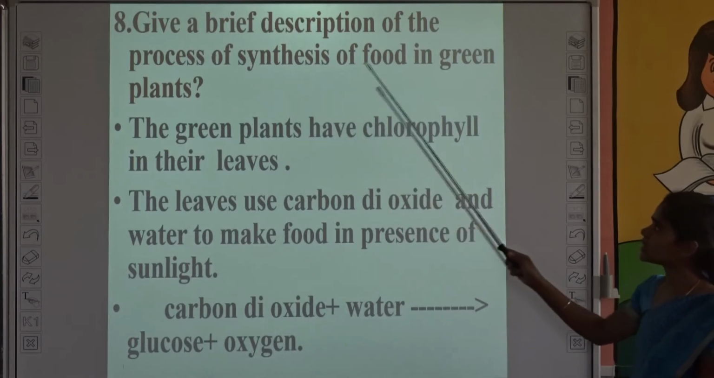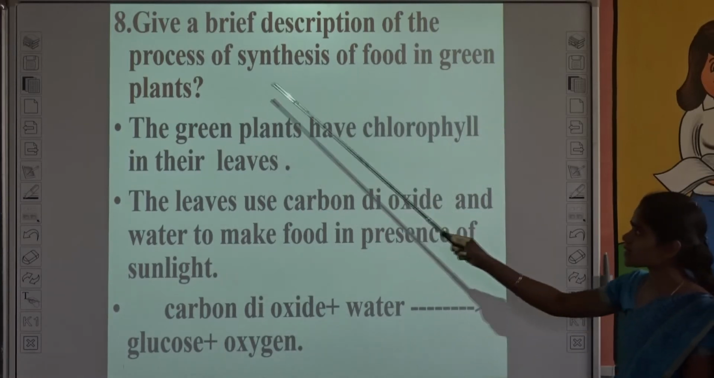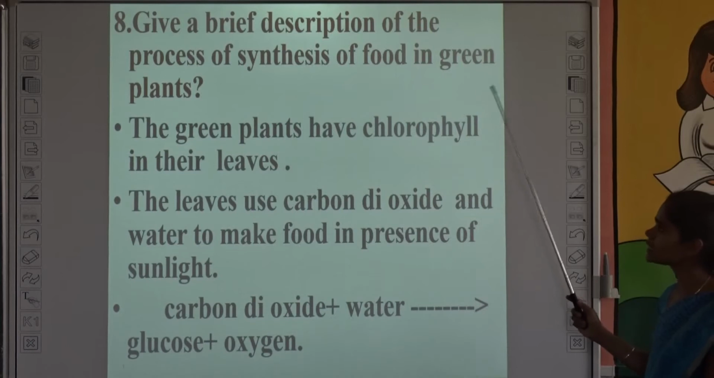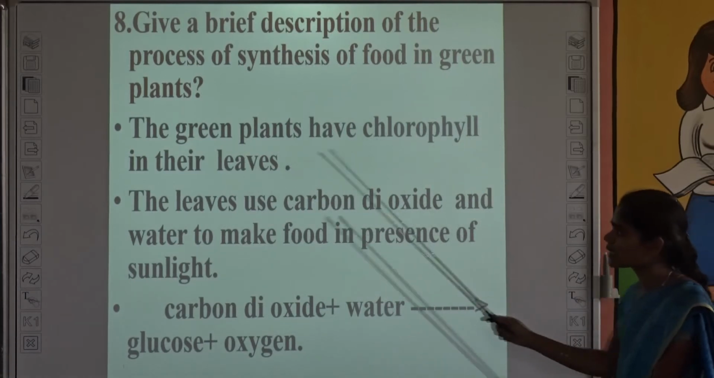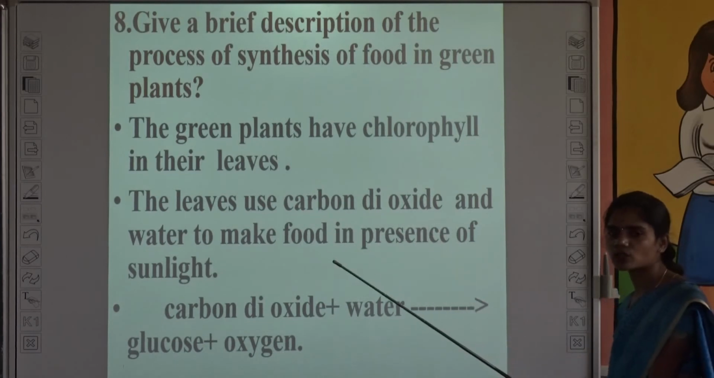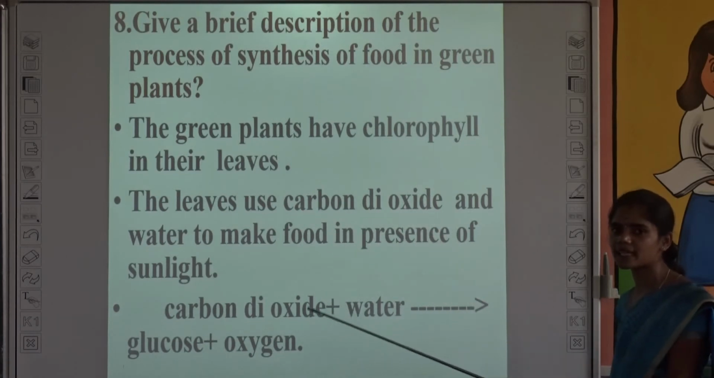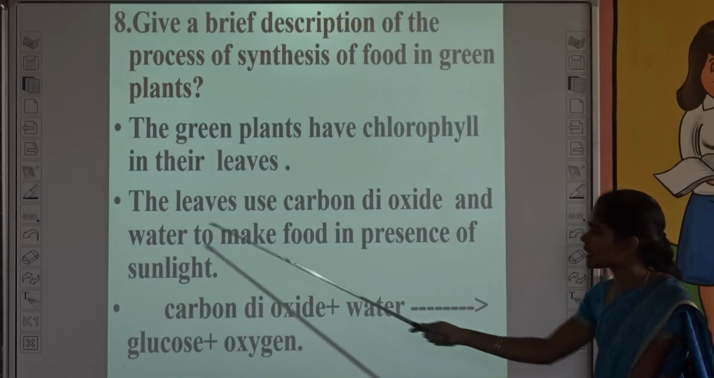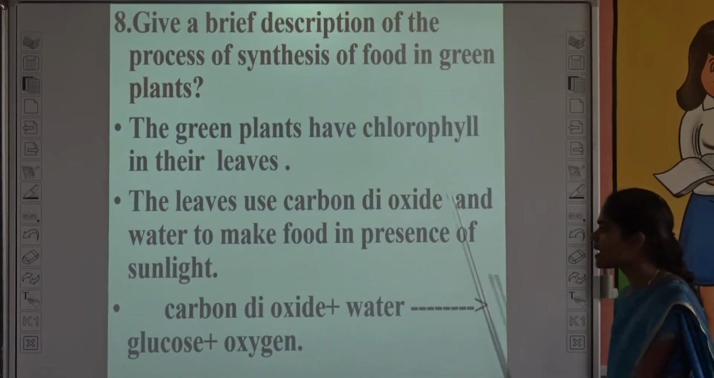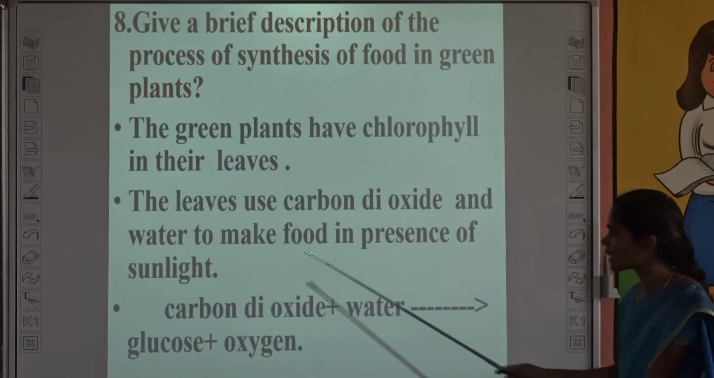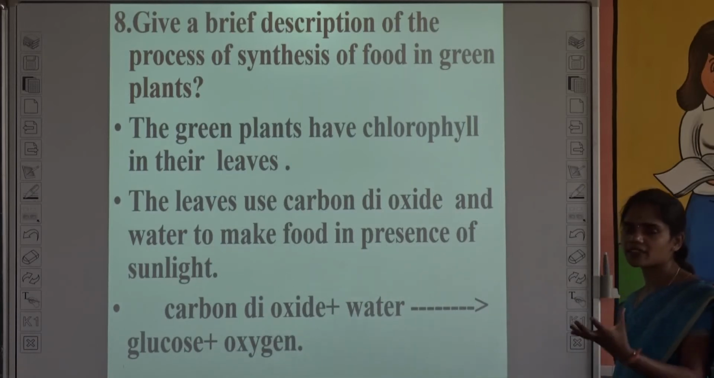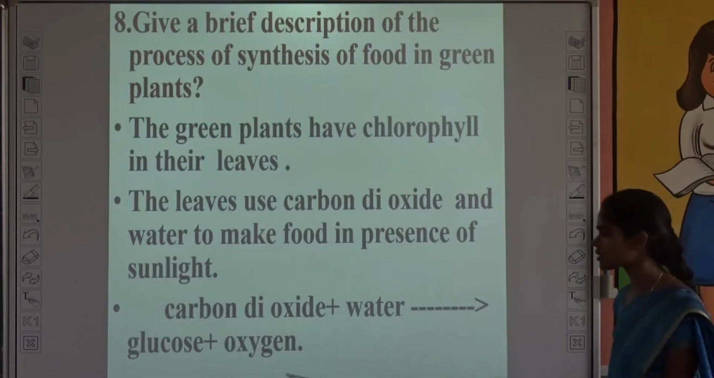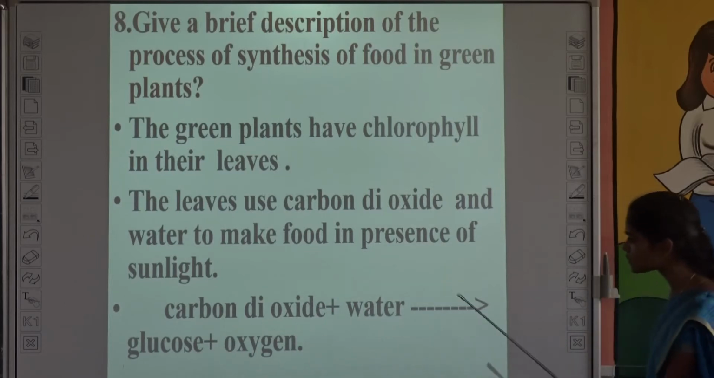Give a brief description of the process of synthesis of food in green plants. See, the green plants have chlorophyll in their leaves. What is called chlorophyll? It is a green pigment present in the leaves. Okay, so the leaves use carbon dioxide and water to make food in the presence of sunlight. It captures the energy from sunlight and uses carbon dioxide and water. So carbon dioxide plus water gives glucose.